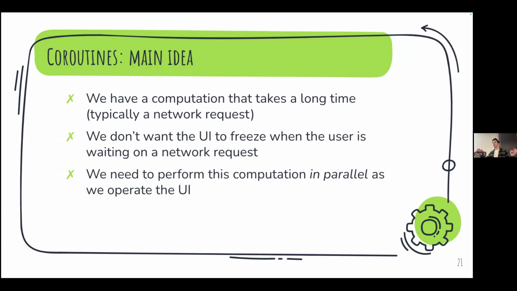If we didn't have coroutines, your apps would basically just be freezing. It would show a little bit, you could move around, it would freeze again and freeze again. It would just keep freezing because we don't have any way to do work in the background, right? We need to have a way to perform computations in parallel as we operate the UI. So this is an extremely important idea. And Kotlin came up with a solution for this that makes it pretty easy, because parallel tasks are usually pretty hard to reason about when you have multiple processes running at once. But coroutines provides a framework to manage all of this and make sure that we're doing it safely.